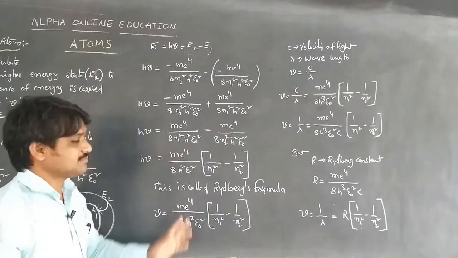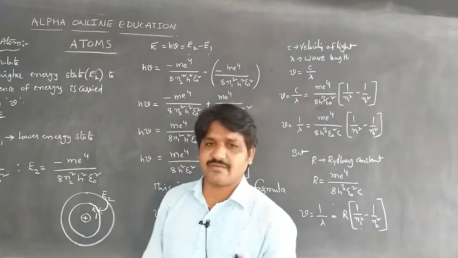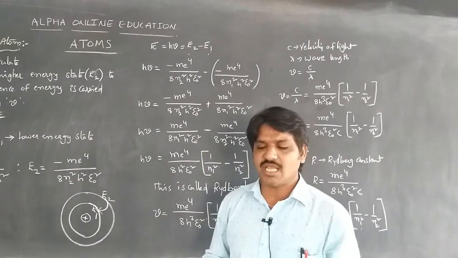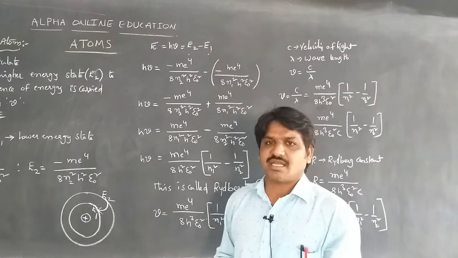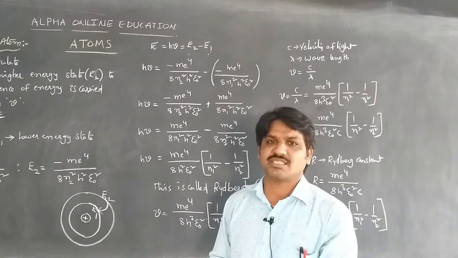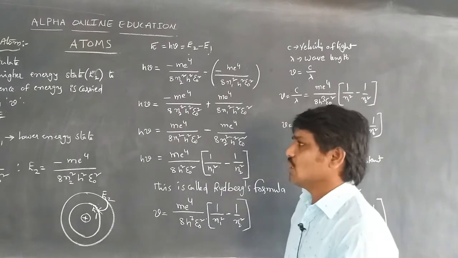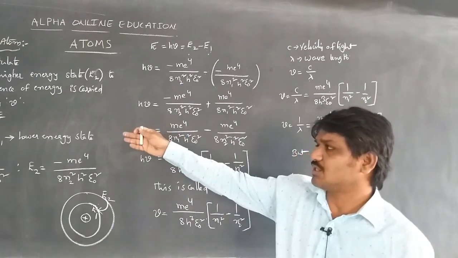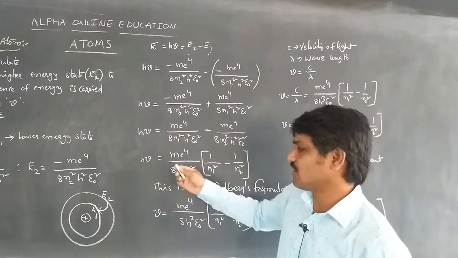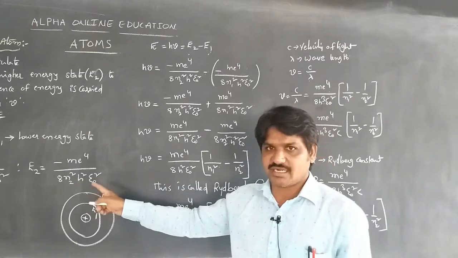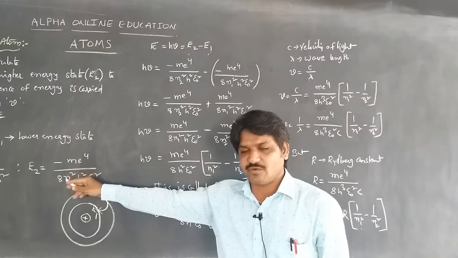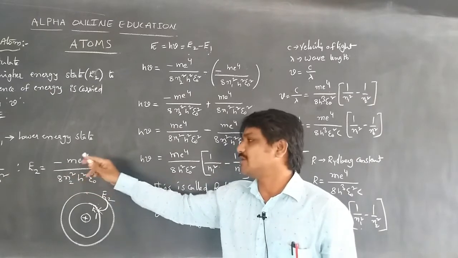Here once again, whenever an electron jumps from the higher energy orbital to the lower energy orbital, it radiates some energy. That energy is equal to the energy difference between the two energy levels. So E2 minus E1 is equal to h nu, the energy difference. We already derived the equation for energy: E is equal to minus m e power 4 by 8 n square h square epsilon naught square.